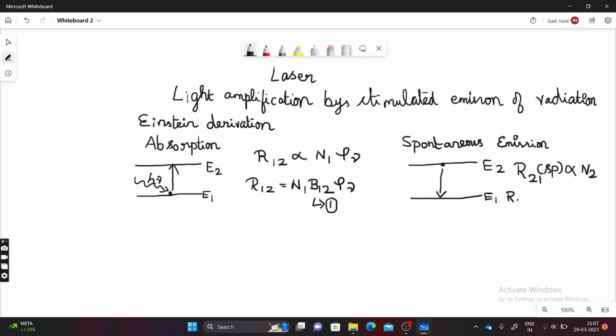Or this can be written as R21 spontaneous equal to N2 A21. We write this as equation number 2. Again A21 is a constant. Next we'll move to stimulated emission.